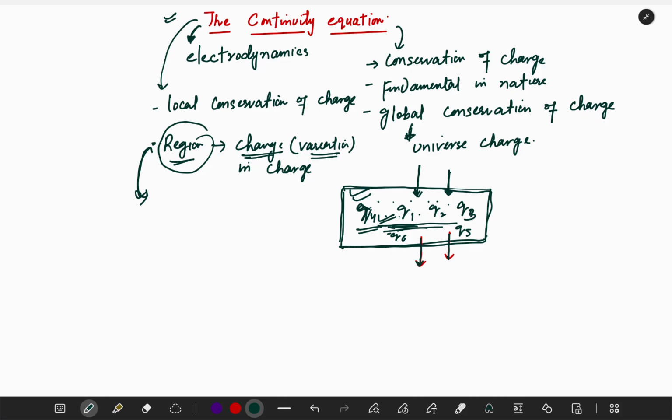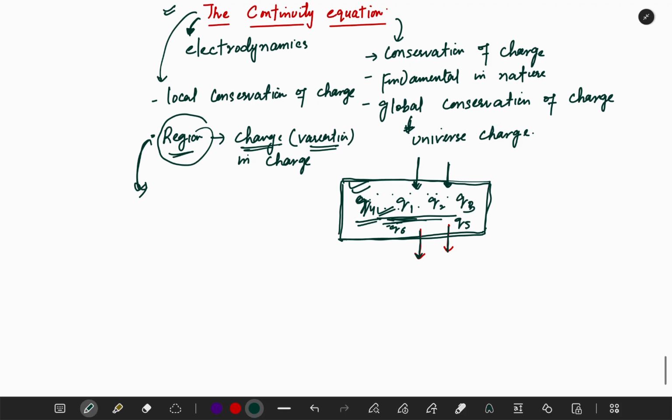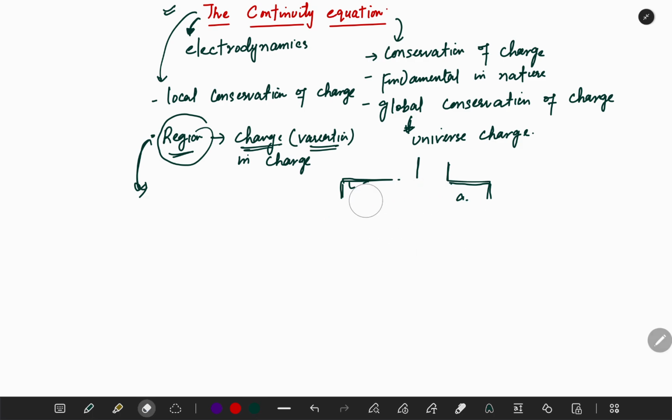So the continuity equation tells us about the local conservation of charge, and we're actually interested in the local conservation of charge, because whenever we are dealing with a system, we are locally involved in that. So let's try to formulate it as mathematics, and then we will come up with a very important equation, which we call the equation of continuity. So let's make some region here.